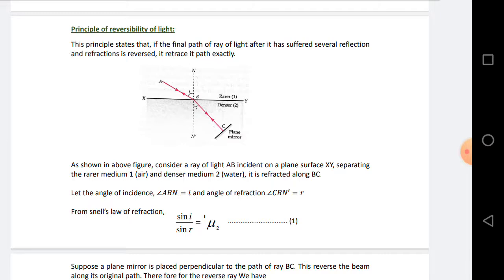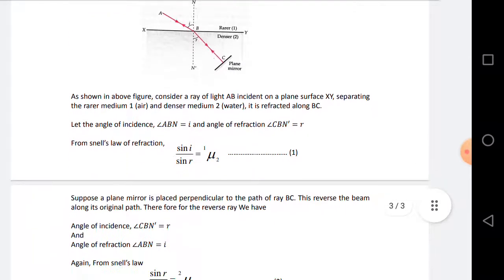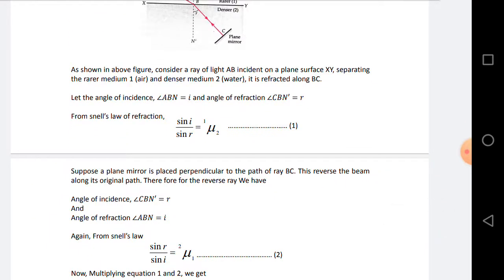After that it goes along the same path, or it retraces the path along which it has come to the second medium. So from Snell's law of refraction, we know sin i by sin r equals the refractive index of the second medium with respect to the first medium. Here i is angle of incidence and r is angle of refraction BC. So this is equation 1: sin i by sin r equals mu 2 1, the refractive index of the second medium with respect to the first medium.